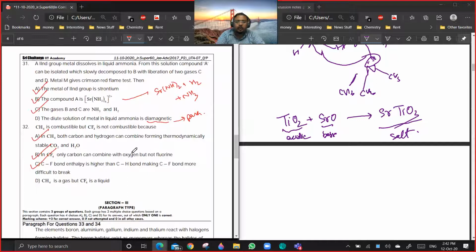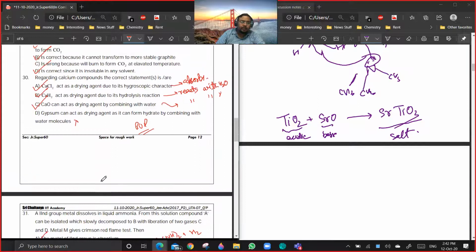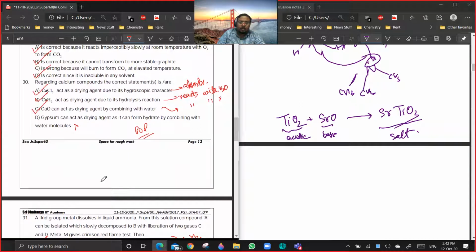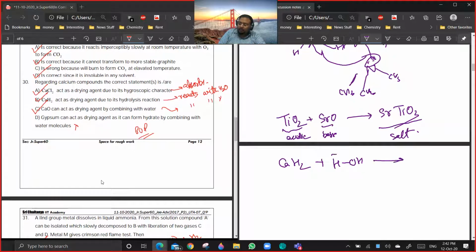After that, 31, 32. Second, write the reaction of the 31st question. I mean all. See, in the first case there is no reaction. In the second case you can write the reaction. I think if you just think about it, you will be able to do it. Plus, minus, plus, minus. That's the 31st question.